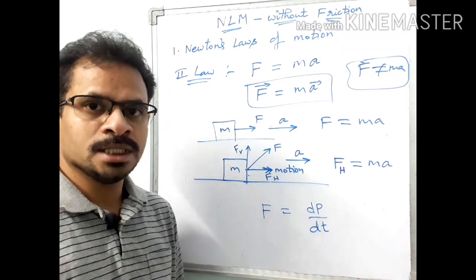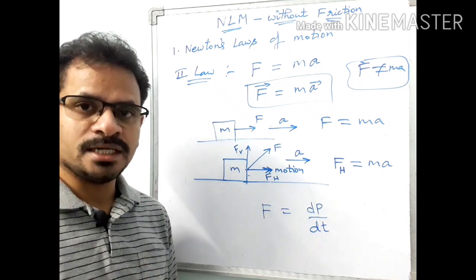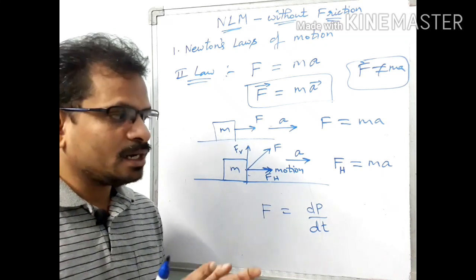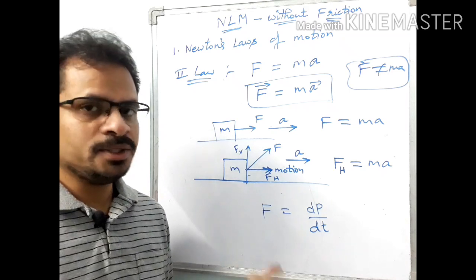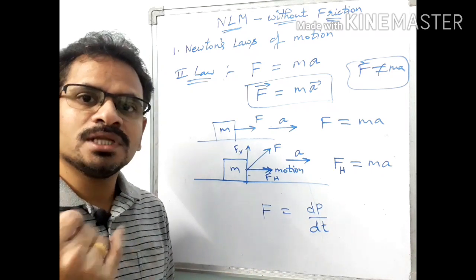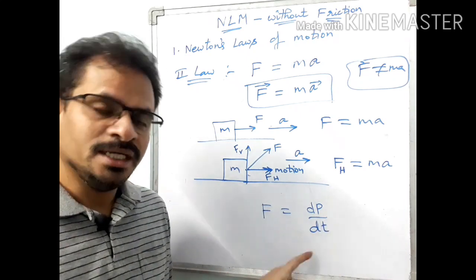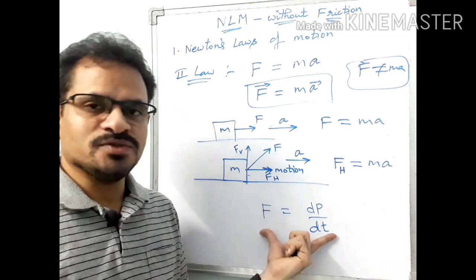Till now what you know is the kinematic terms: displacement, velocity, acceleration. Immediately after kinematics, we are jumping into Newton's laws, and when we start Newton's laws, we don't know the physical quantity momentum, so I am not using momentum here. In future, I will use this one.